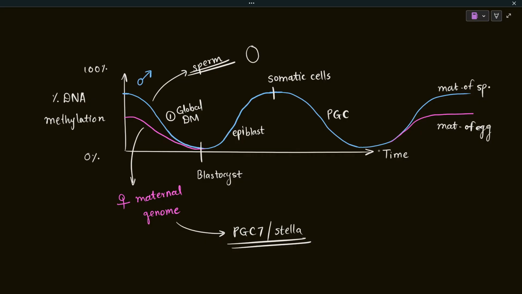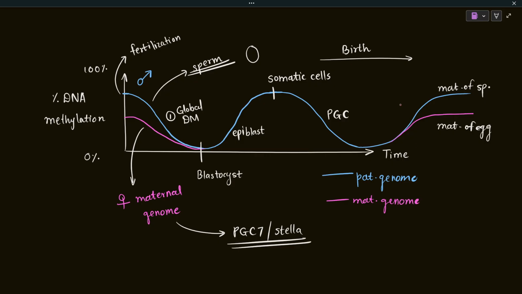These are the important events that happen during the development of an individual. So this is after birth, by the way. And this is the fertilization part. Okay, so during fertilization, the blue one represents the paternal genome, and the pink one represents the maternal genome. So both of the genomes have their own distinct methylation marks, and then they will be erased.